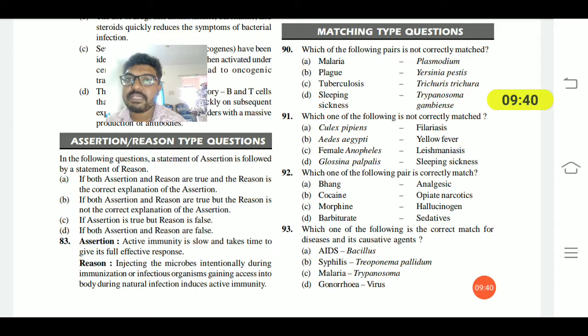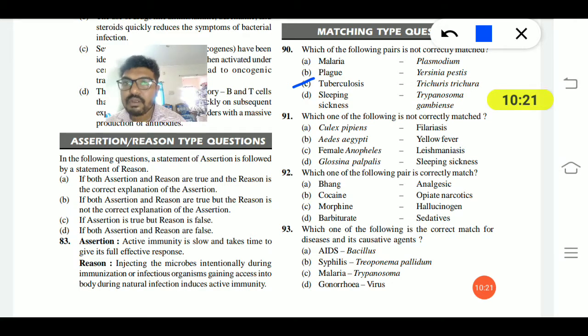Okay, so we'll come to the match the following questions. 90th question. Which of the following pairs is not correctly matched? So we have to choose the mismatched one. Malaria, Plasmodium, that's right. Plague, Yersinia pestis, that's right. Tuberculosis, Trichuris trichiura, and sleeping sickness, Trypanosoma gambiense. Tuberculosis is caused by another organism, which I will tell at the end of this session. So answer C is wrongly matched.